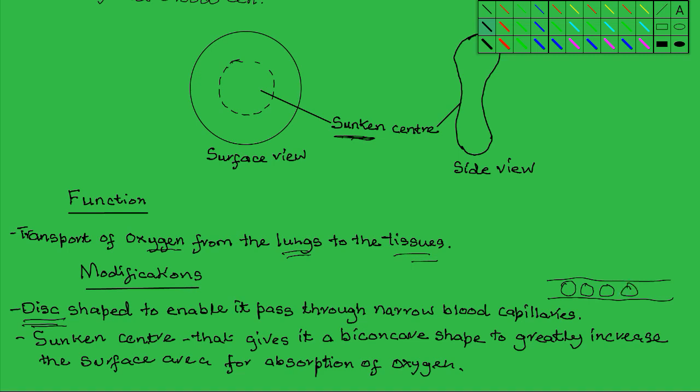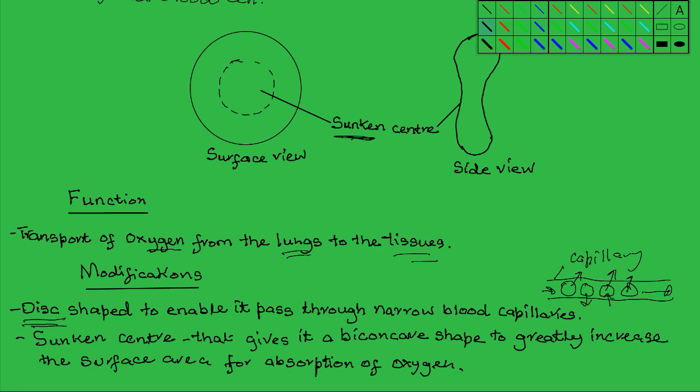The red blood cells are disc shaped so that they can fit within the narrow capillaries and flow through in a single file. The advantage of flowing through in a single file is to expose the surfaces of the cells to the surroundings so that gases can diffuse in and out.